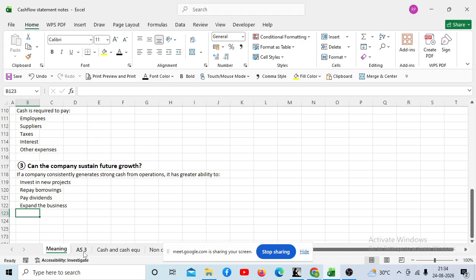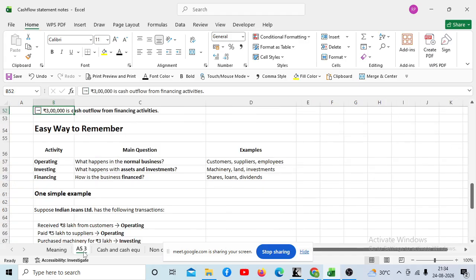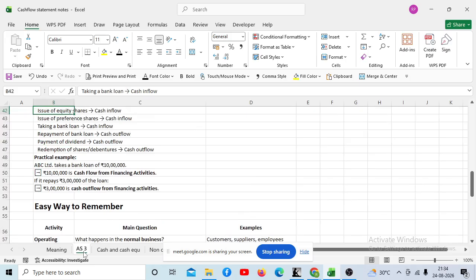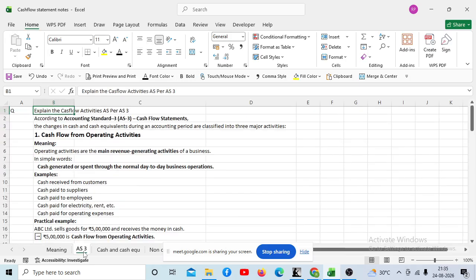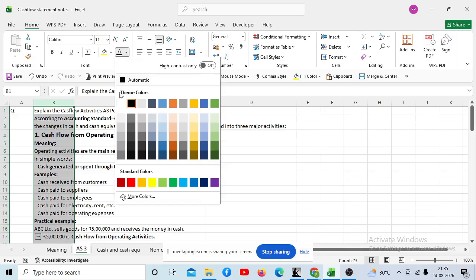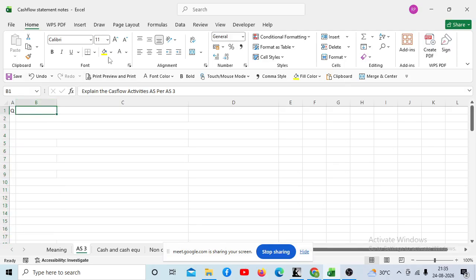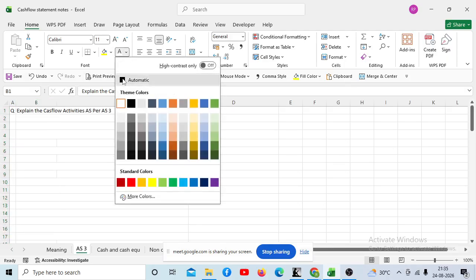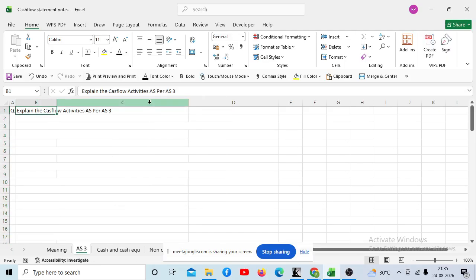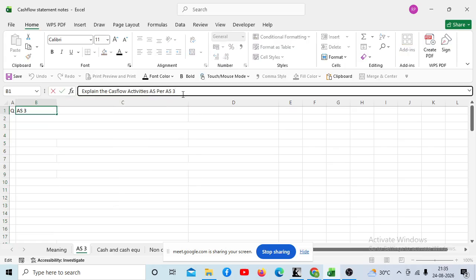Yes. Okay. Now, as I told you, it is to be prepared as per Accounting Standard 3. So, just write down the question first. One minute. As per AS3, I am writing here in bracket, revised.